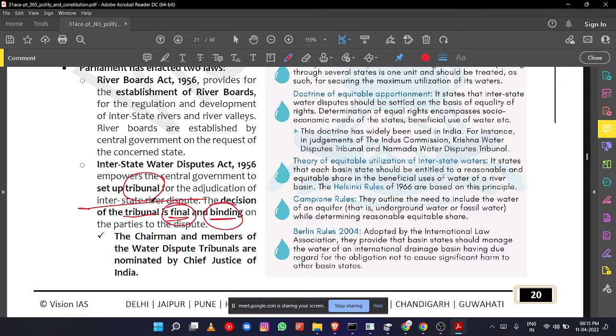So what is the problem with this tribunal? It is not a permanent body. For every dispute that arises, for example the Kaveri River dispute, state governments will request the central government to set up a tribunal. Then the tribunal will be set up, and it will take a certain amount of time to give a judgment. In some cases, it may take up to 10 or 20 years. After setting up the tribunal, it will try to negotiate between the states, and the states will not simply accept that. So it is a time-taking process.